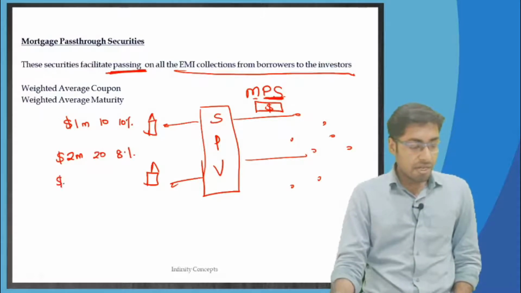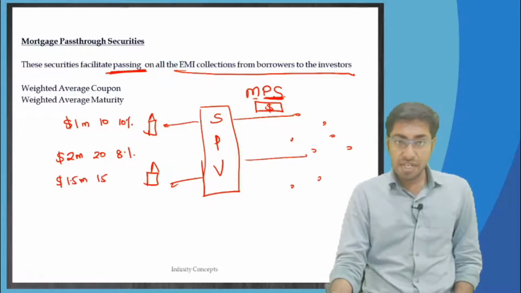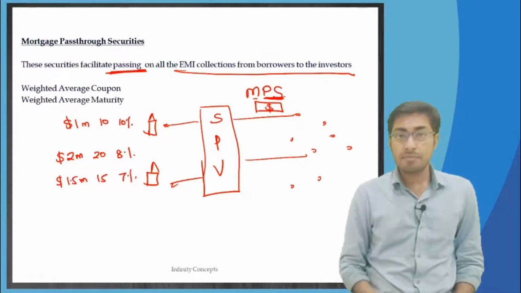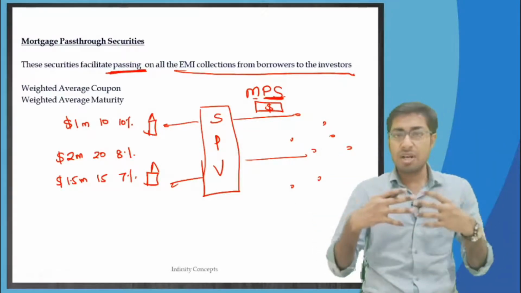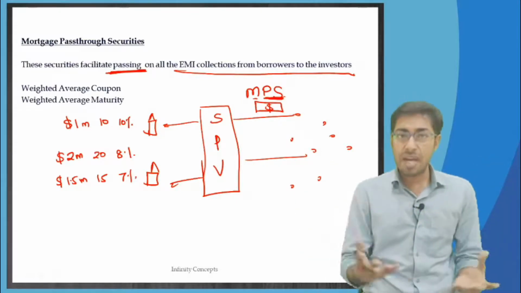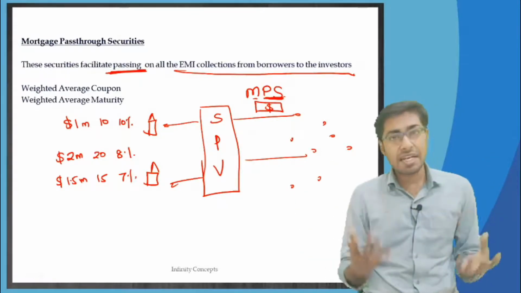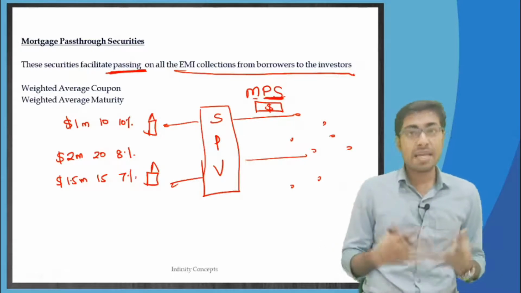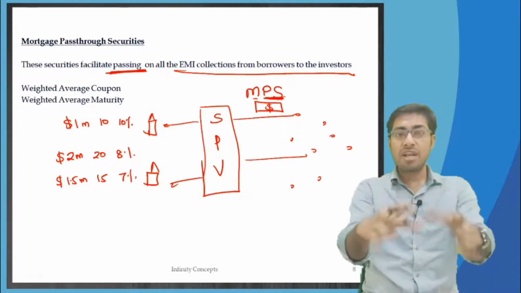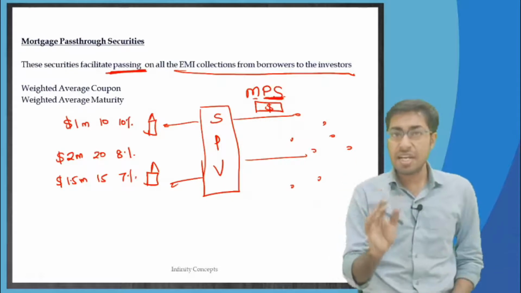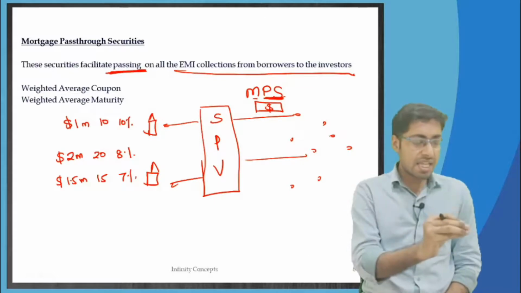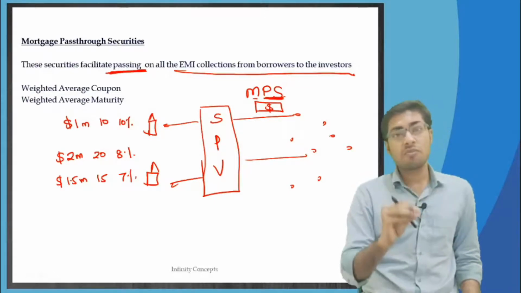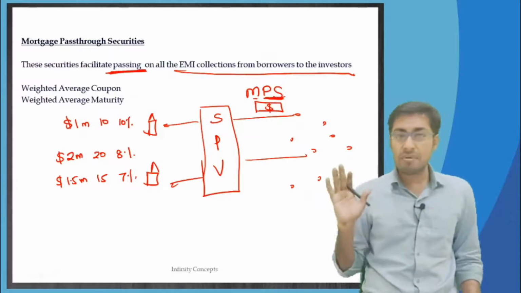Another person would be given a $1.5 million loan for 15 years at 7% per annum. So everyone would be given loans based on the borrower's risk, whatever the credit rating would have been, and whatever the underwriting norms of the bank are, based on the risk profile of the borrower. Accordingly, the rate and tenure would have been decided, whatever the property is, and where the property is. Accordingly, this is the rate and this is the number of years for which the loan has been given, and even the loan amount is different.